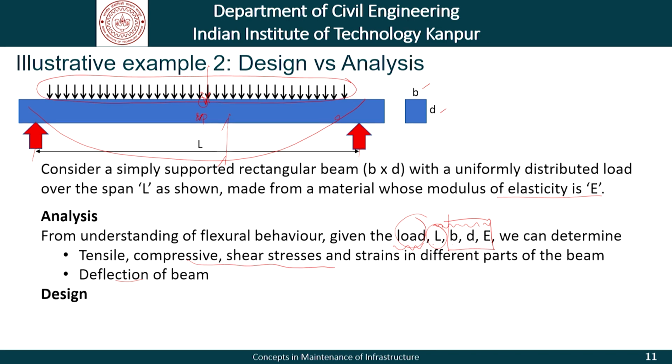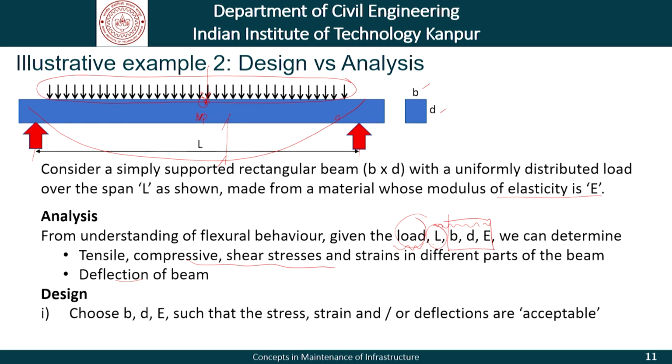From the design perspective, the question would be, we choose the B, D and E, that is the geometry of the beam and the material of the beam, such that the stresses, the strains and the deflections are within acceptable limits.